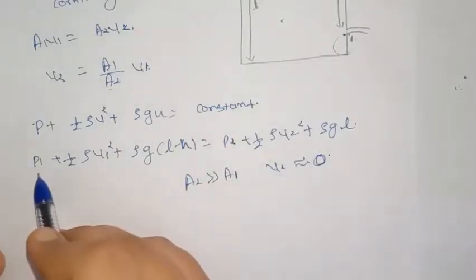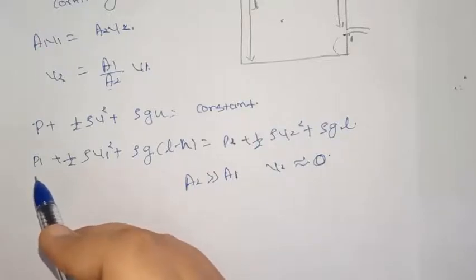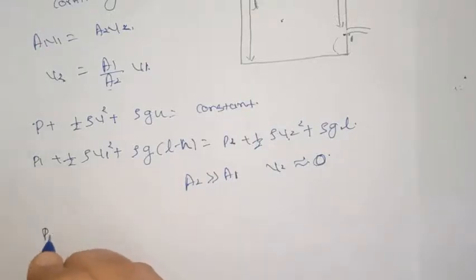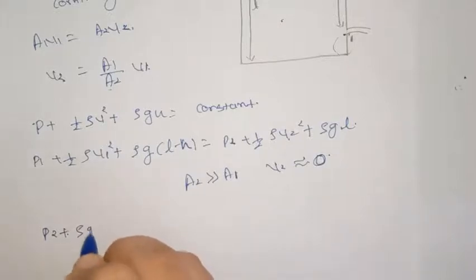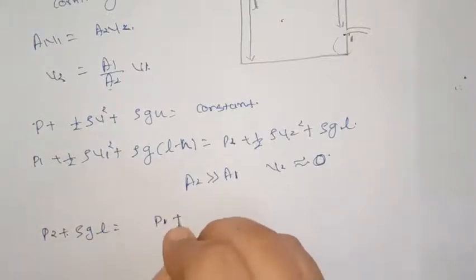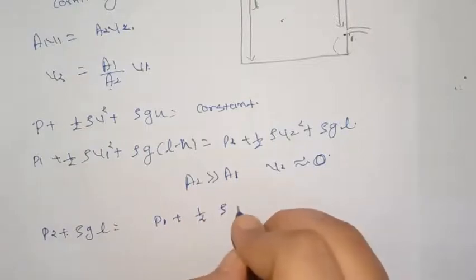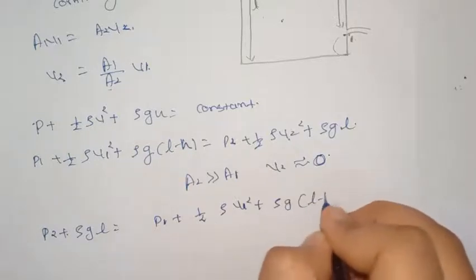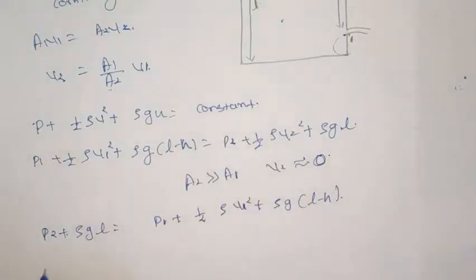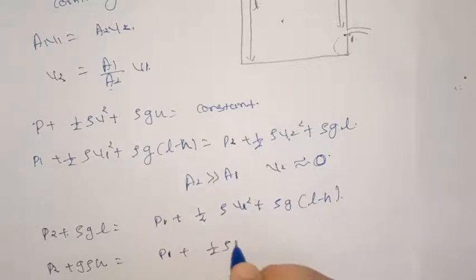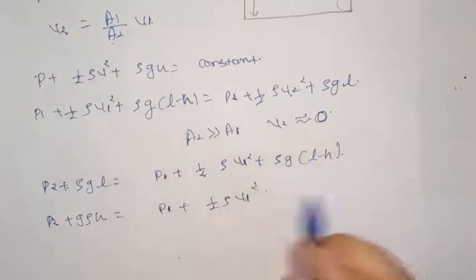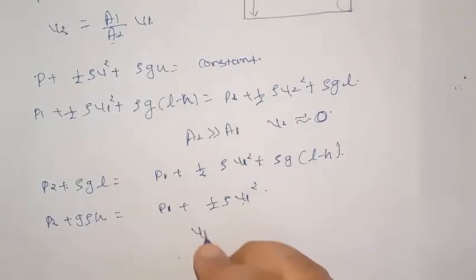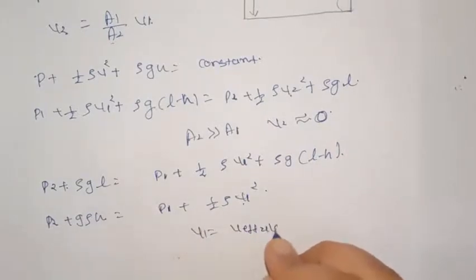Now P2 plus rho GL will be equal to P1 plus half rho V1 square plus rho G L minus H. So P2 plus rho GH is equal to P1 plus half rho V1 square. We want to find the velocity of efflux. V1 is equal to V efflux.